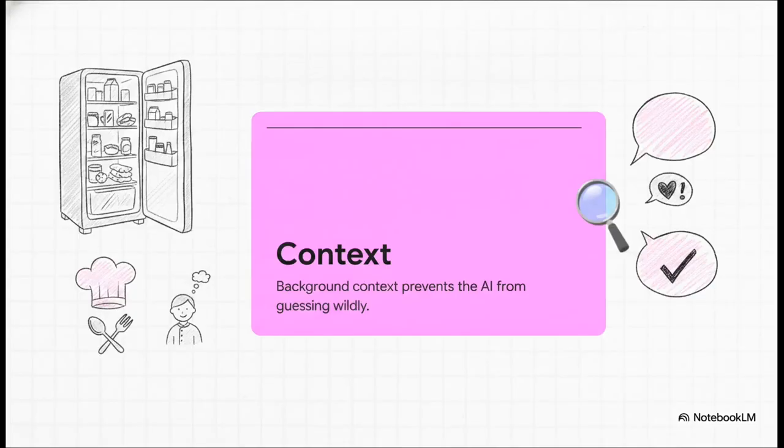Then comes context, and wow, this is where the magic really happens. Context stops the AI from wildly guessing by giving it the situational background facts. Going back to our recipe example, this is where you tell that professional chef exactly what ingredients are already sitting in your fridge, your dietary restrictions, and who you're actually cooking for. You're tailoring the response to your exact, real-world scenario instead of a generic one.